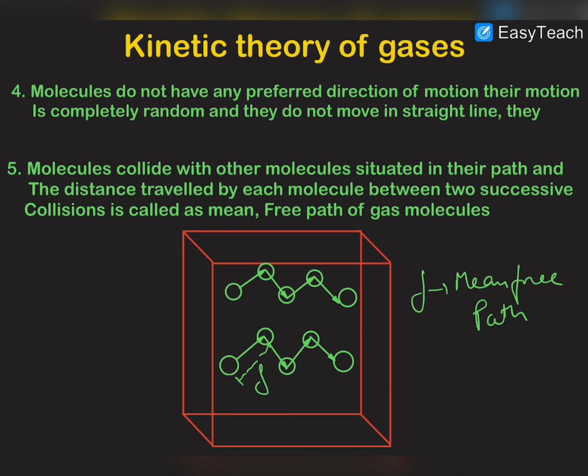So you can see that this path of the molecule can be governed by the Brownian motion, in which it is stated that the molecules move in a zigzag path, which is not a straight line path, and the distance traveled by a molecule between two successive collisions is called the mean free path. So what we can say is that this molecule is going in this direction, then it collides with this one, and then it goes in this direction, then it collides with this one, and so on. So the distance between two successive collisions is called the mean free path, and later in some videos I would be calculating the value of mean free path.